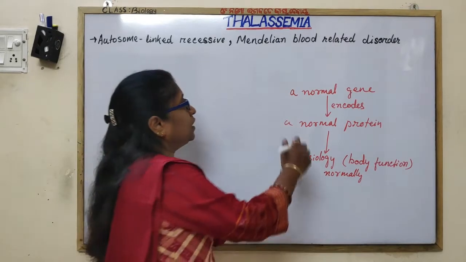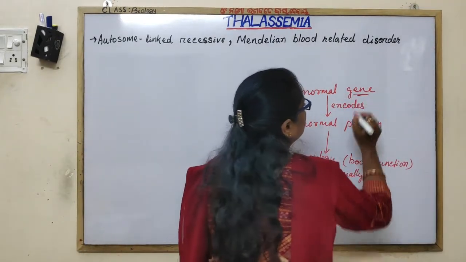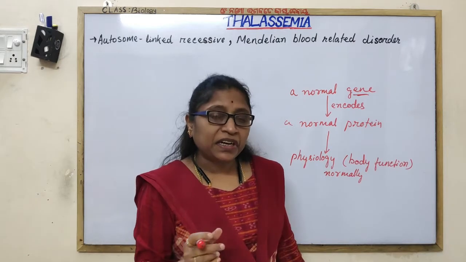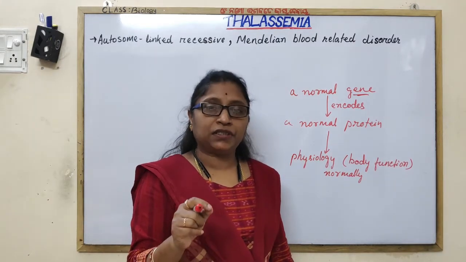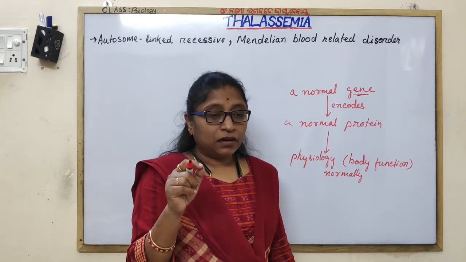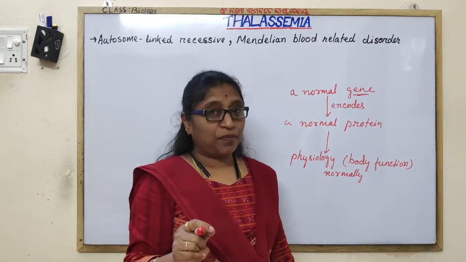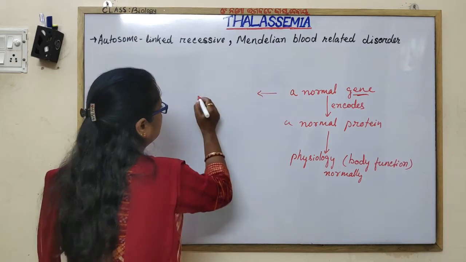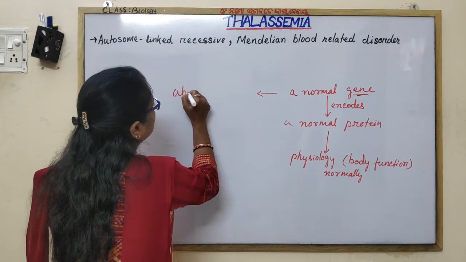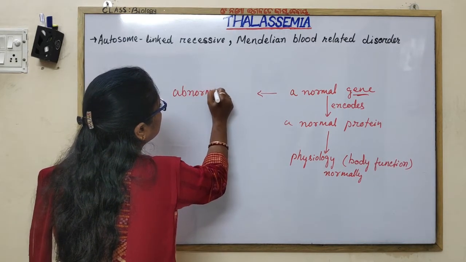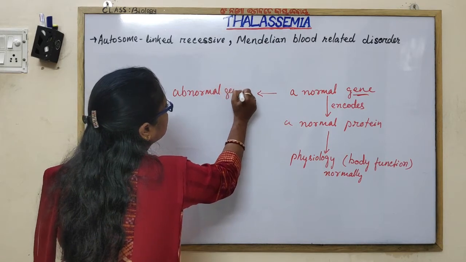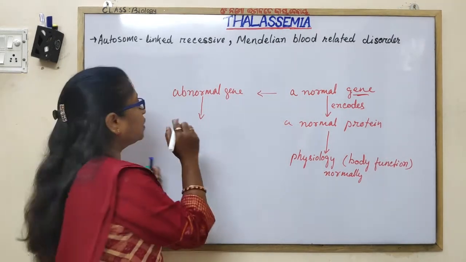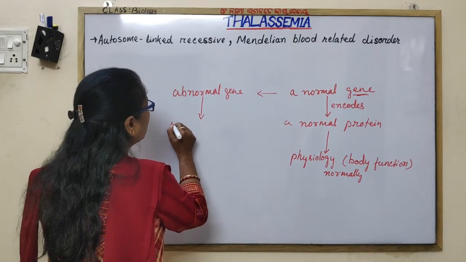Just imagine if the gene is defective, if the gene is mutated, that means the gene is not normal. An abnormal gene encodes an abnormal or wrong protein.